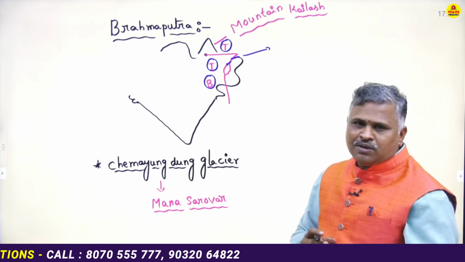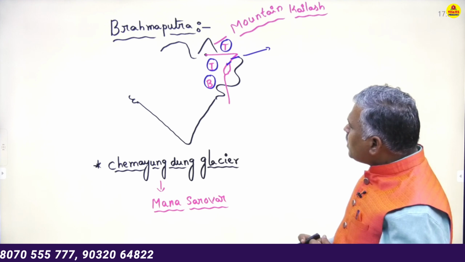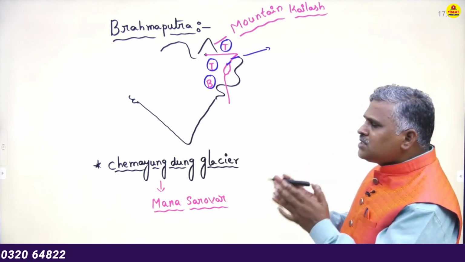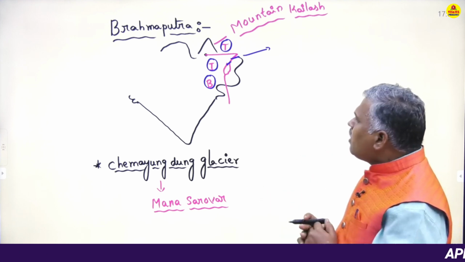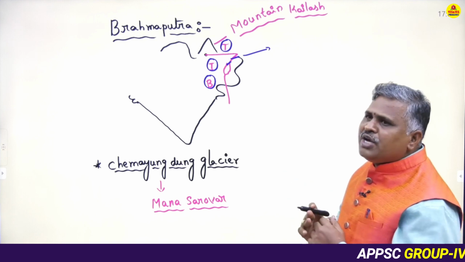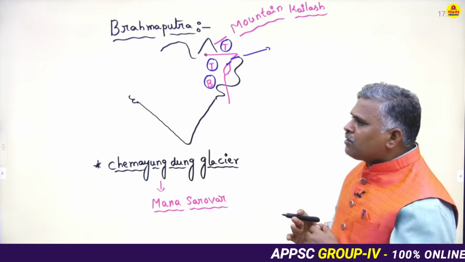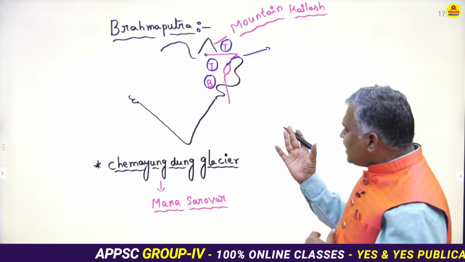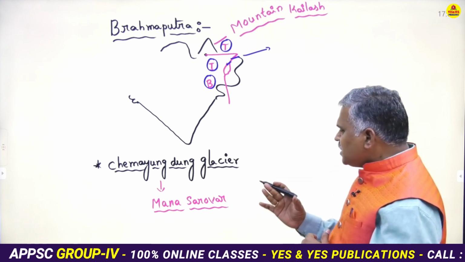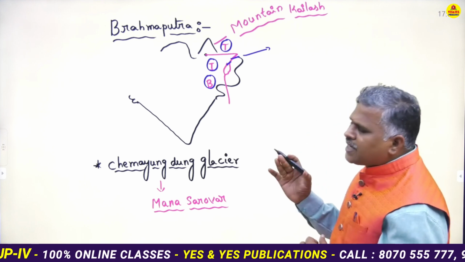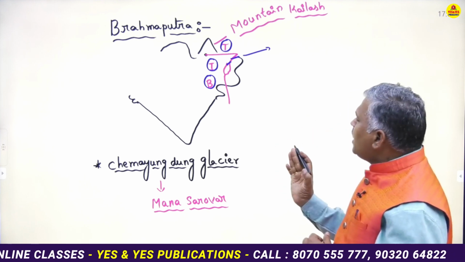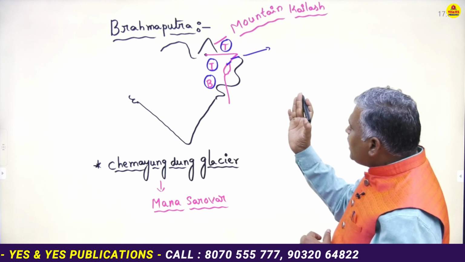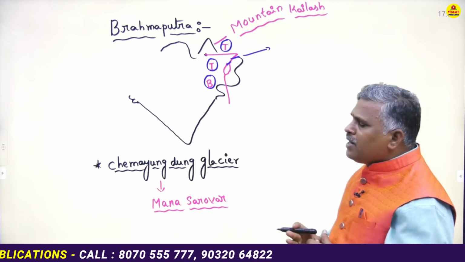ఇది దాని యొక్క హిస్టరీ. What is the main source of Brahmaputra river? Brahmaputra means the son of Brahma. It is a prominent river in Indian territory, particularly in the northeast part of India. It rises from Mount Kailash near Chemayungdung Glacier near Manasa Sarovar. Generally, Manasa Sarovar is a sacred place or holy place for Hindus. It is flowing towards east and it drains into the Bay of Bengal in Bangladesh.